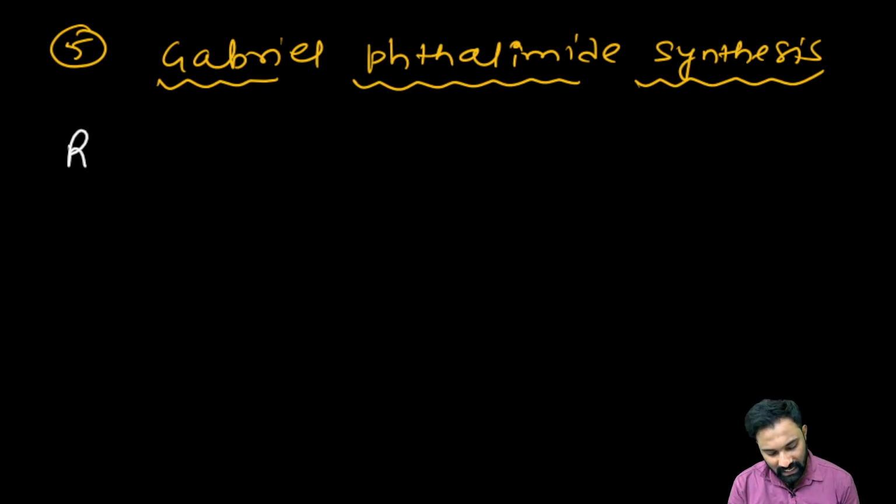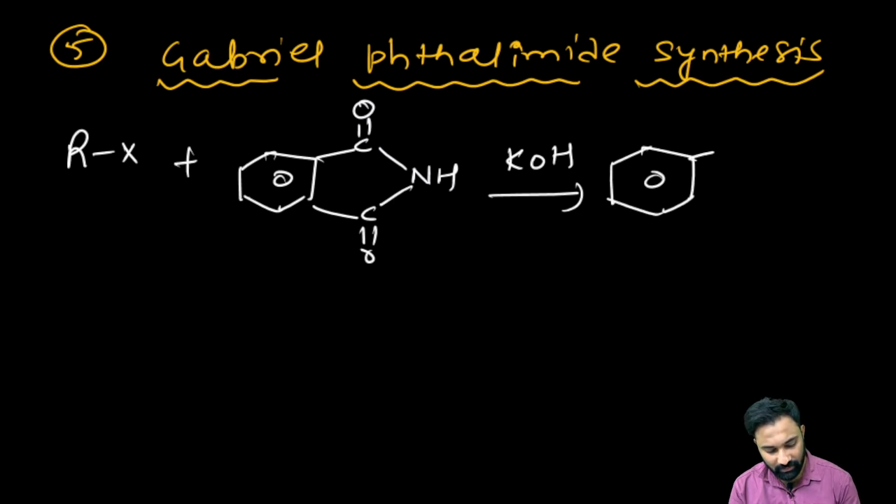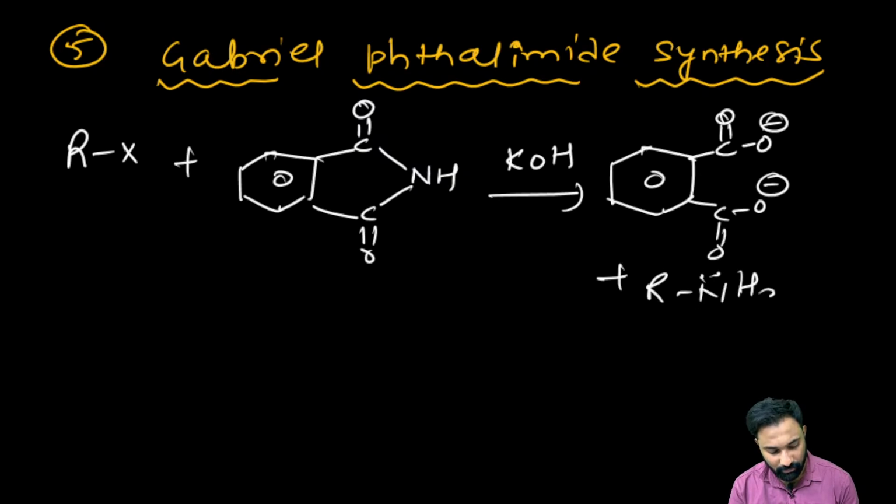Now we'll see the mechanism. First, this alkyl halide in the presence of phthalimide, right? In the presence of the base, again the phthalimide will be restored, phthalic acid will be restored, and we'll get the primary amine. Now we'll see how it is getting the primary amine. Now we'll see the mechanism.